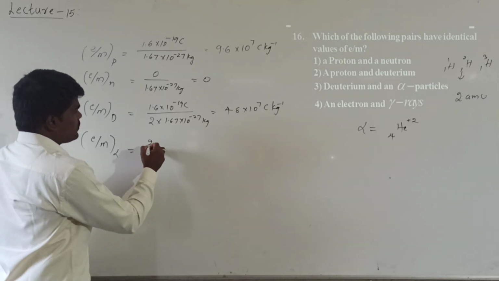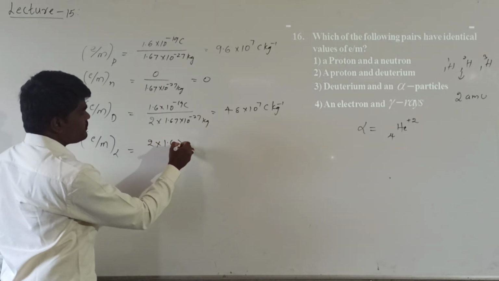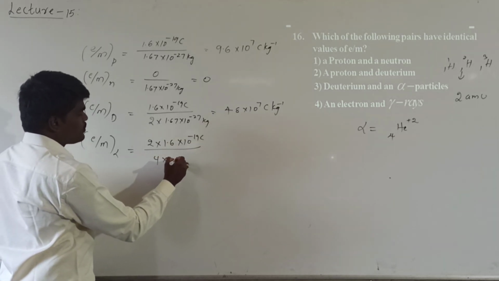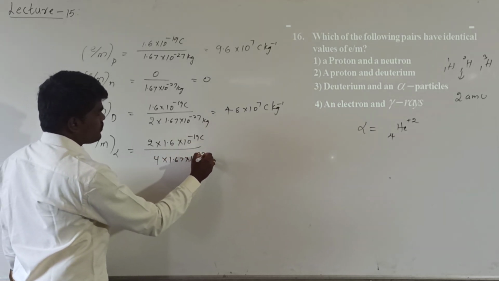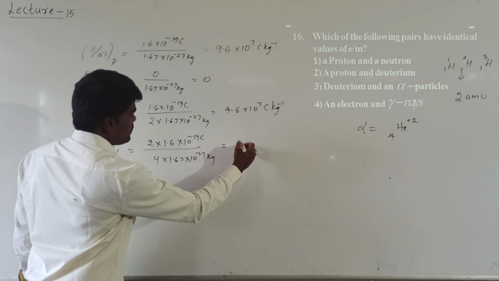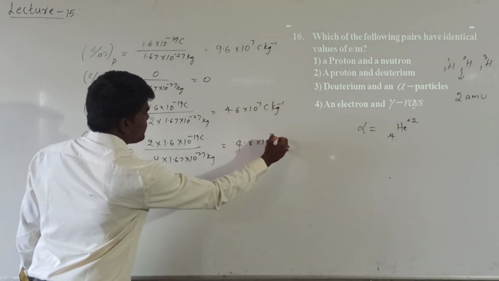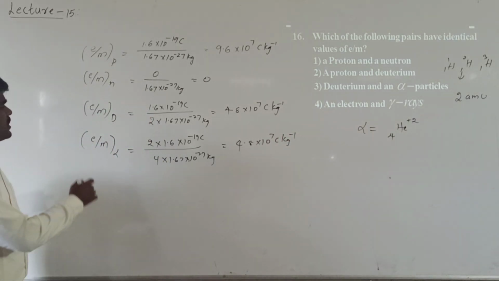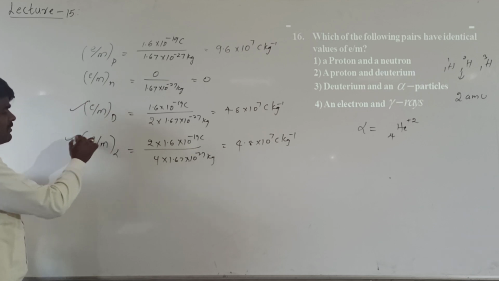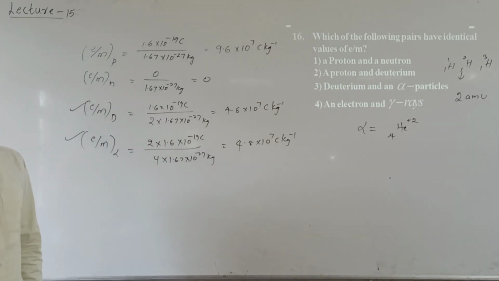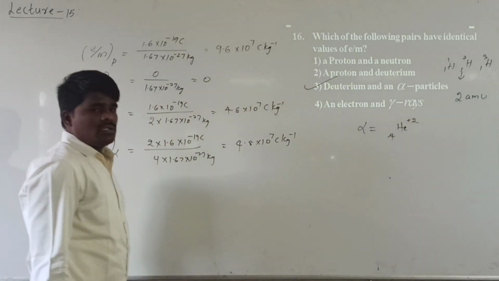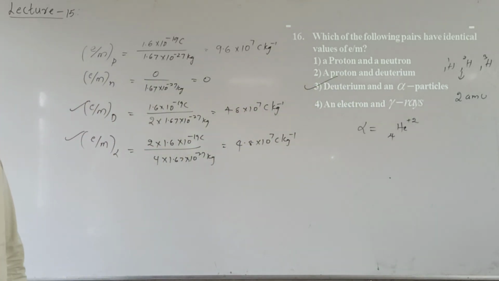So from this, if you are calculating the charge to mass ratio of alpha particle, it has 2 units of charge and 4 units of mass, which comes to be equal to 1.8 into 10 power 7 coulombs per kg. So from this what we can conclude? The charge to mass ratio of deuterium and alpha particles are found to be same. Deuterium and alpha particles have the same charge to mass ratio.